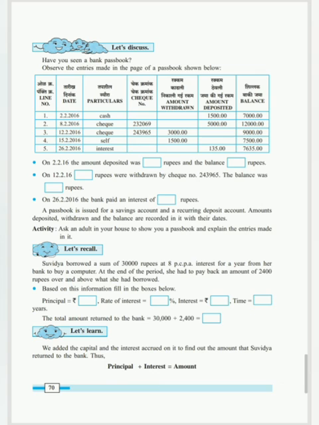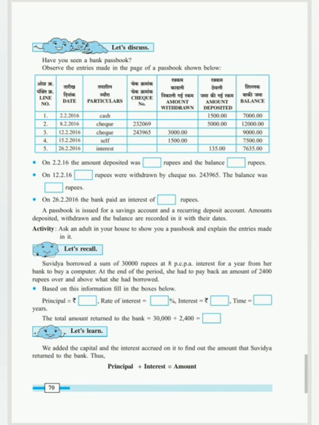Now interest is equal to dash. What is the interest? Rupees 2,400. Time. She had to keep it for 1 year, no? After 1 year, she gave the remaining money back. So time is equal to 1 year. The total amount returned to the bank is equal to 30,000 plus 2,400 is equal to 32,400 rupees.